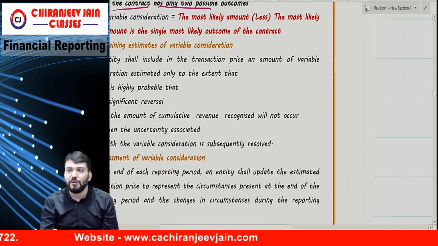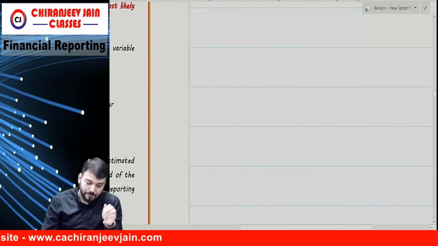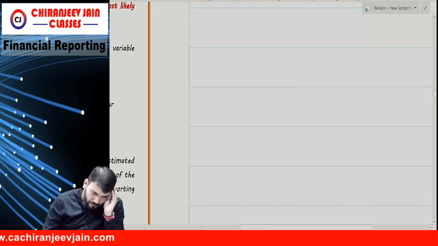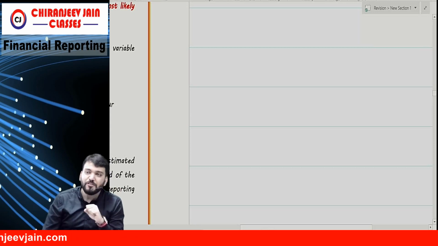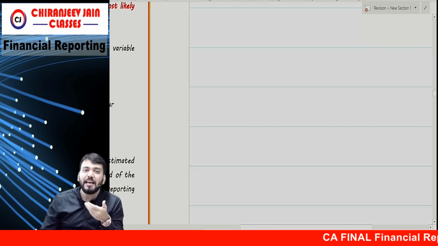So we can work out the weighted average possible. Correct? But there are 2 possible outcomes. What are the 2 possible outcomes? 95% is 10% and 20% chance is 25%, so which is most likely to occur.